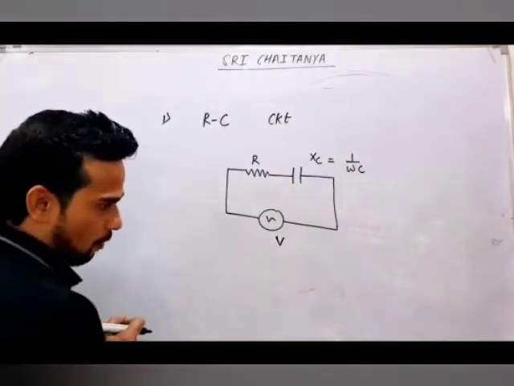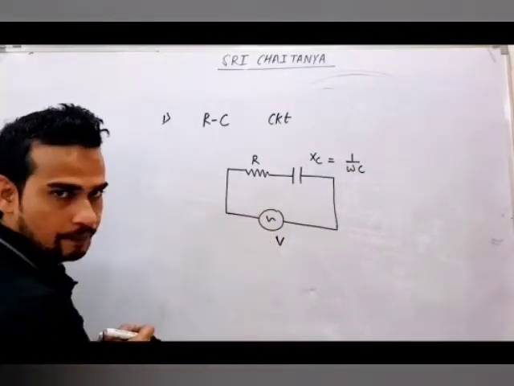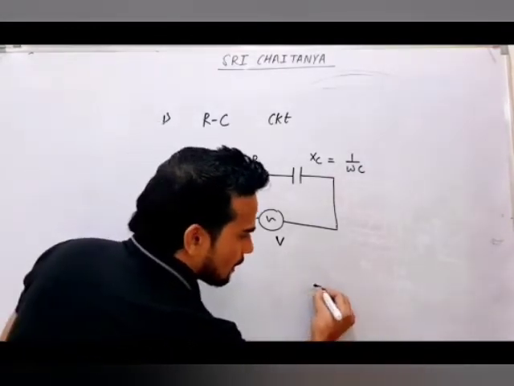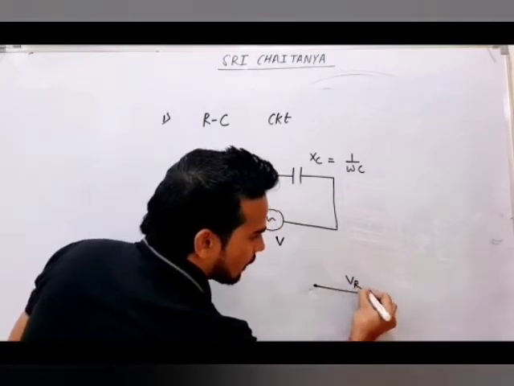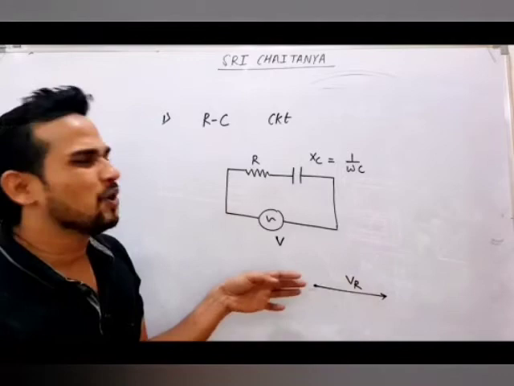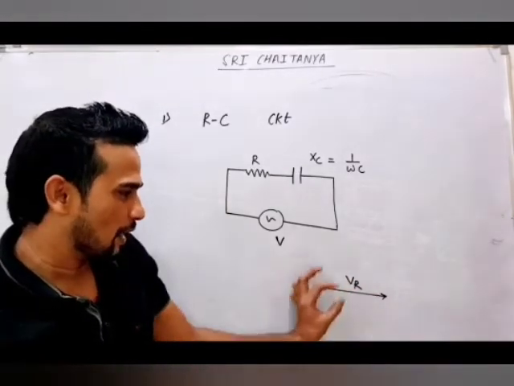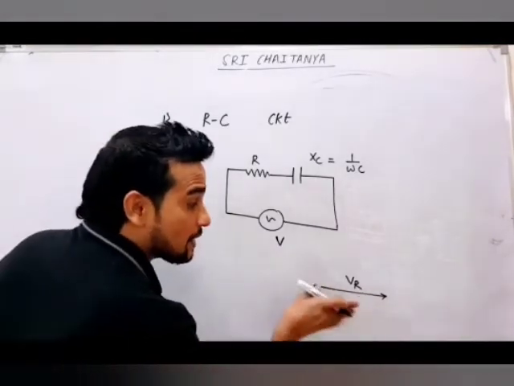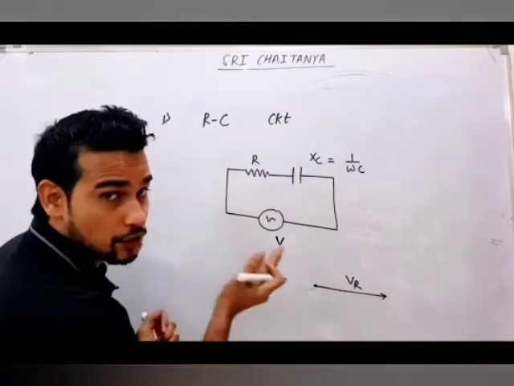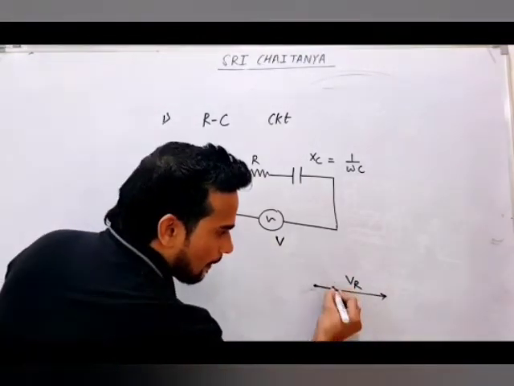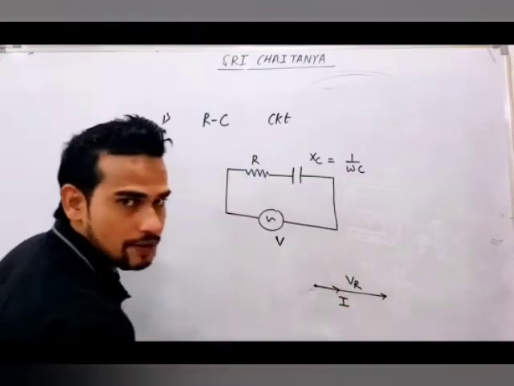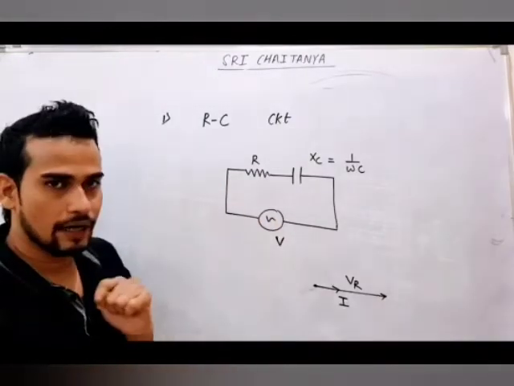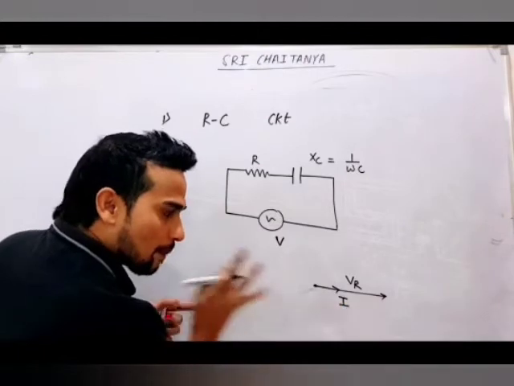So if you look like this, you'll simply say, okay, let's see how to deal with this. If you talk about resistance, let's assume the voltage is like this. This is VR. This is known as a phasor diagram, but there is no need to go into that much detail. Just see from here how I am drawing this. For example, for resistance, this is VR. You know, for resistance, current and voltage both will be in the same phase. Just now we studied that. That means if this is VR, current will also be in the same phase. Actually, the current in the circuit will be the same because you have connected in series. So the same current will come. This is also the current for the capacitor.